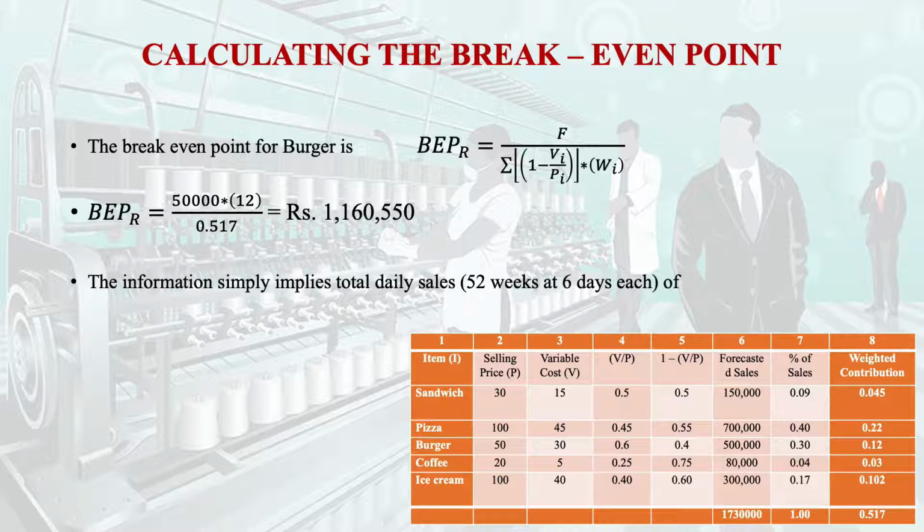Now, if you want to calculate the total sale for 52 weeks at 6 days each, then we will have the total amount divided by 312. How are we getting 312? If you multiply 52 weeks by 6, you will get 312, and you will get rupees 3750. That means this is the daily sale required for meeting the break-even point.